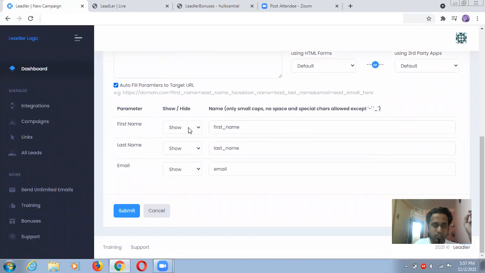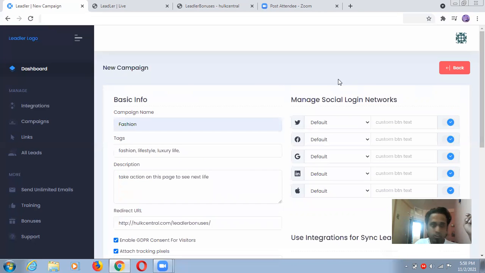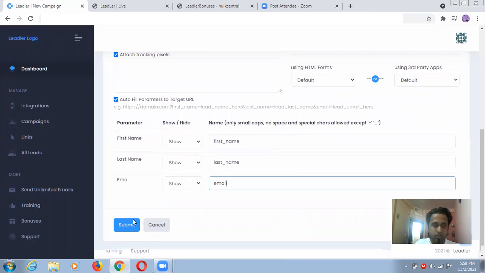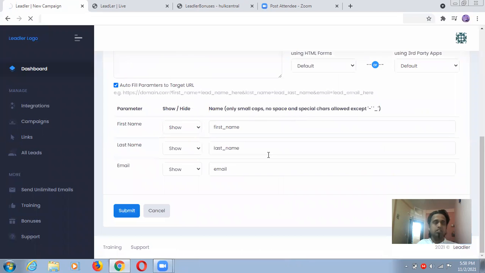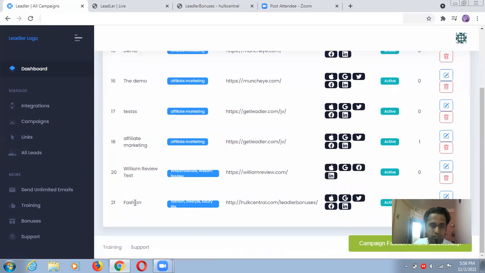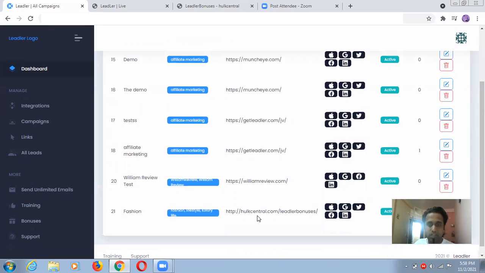So parameters, this is for show and hide. Okay, so what you want to take from them, you want to take name and you want to take email. Even if you want to take some more things, you can just add also. Okay, so you can do all these things, but this is mainly used by people for email marketing, and you can just submit this thing. Okay, guys, so I am just going to submit, for example. So you can see here it's working right now. This option is working. So this is fashion, this one is my one. Okay, you can see some URLs of the people. This is my own URL, you can see. Okay, so I just used this one.